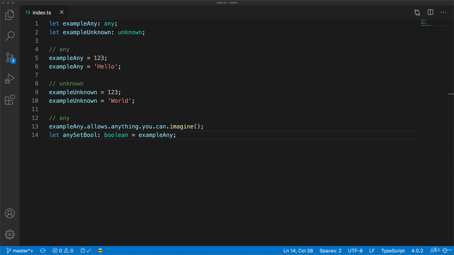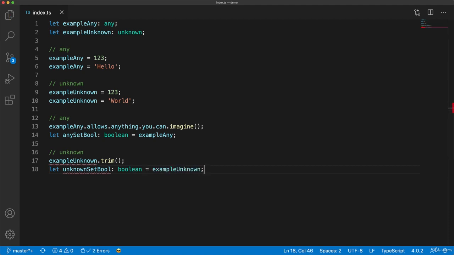Unknown is different and safer. You can still accept anything into an unknown, but you cannot just use it in an unsafe manner. For example, you cannot willy-nilly access any properties on it, and you cannot assign it to well-defined types like Boolean without further checks. All attempts to do so will result in a compile time error. And that is the main value proposition of the unknown type.